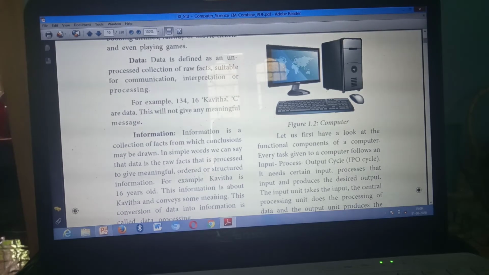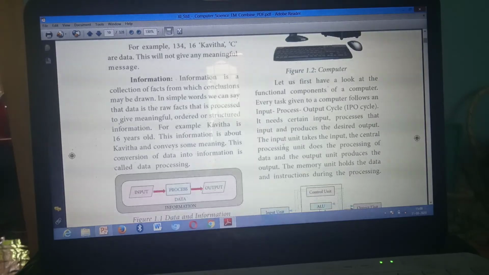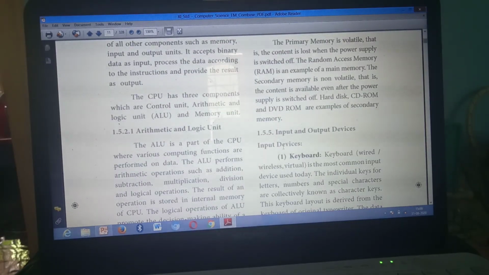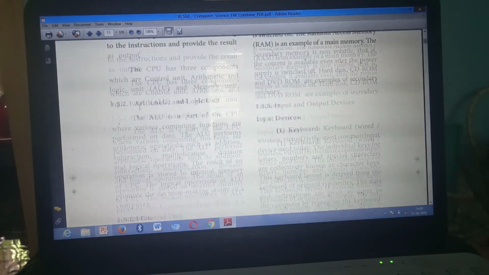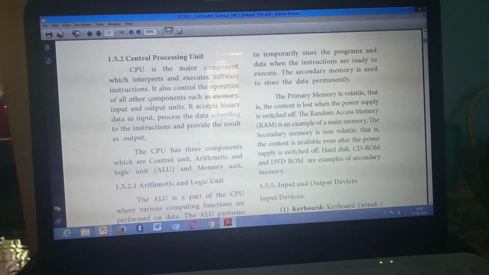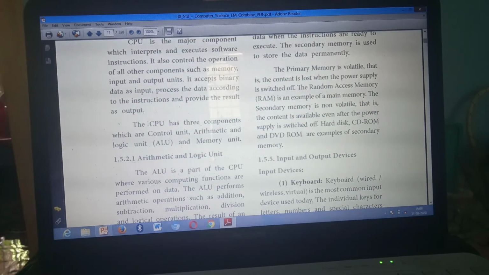So the third question is, what are the components of a CPU? Page number 5. Take page number 5, under the heading Central Processing Unit. This one, CPU. Mark from here. The CPU has 3 components, up to memory unit.